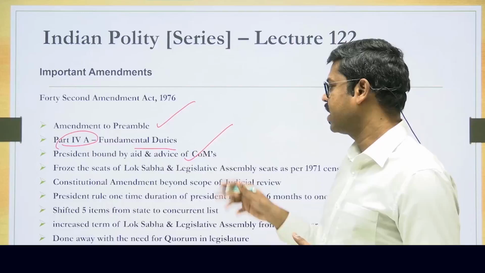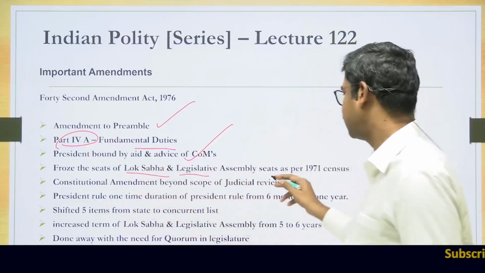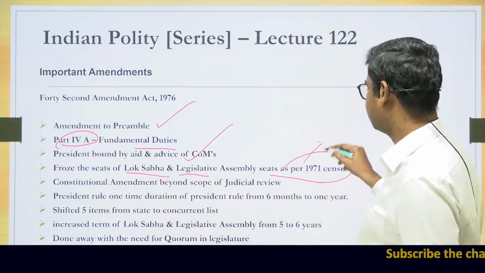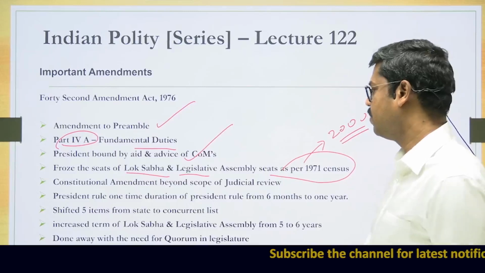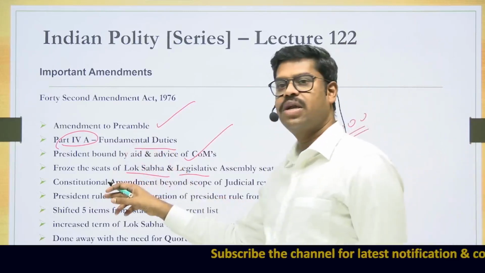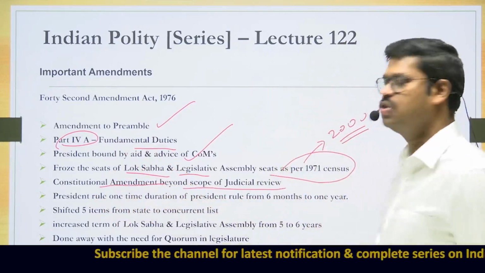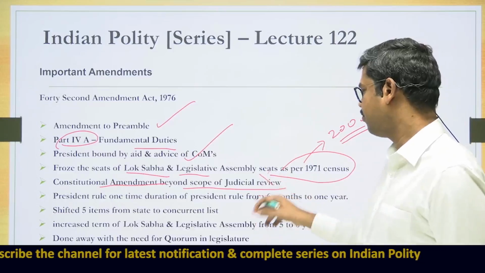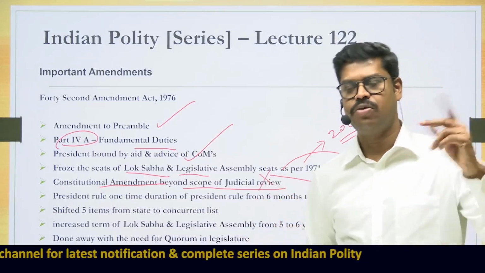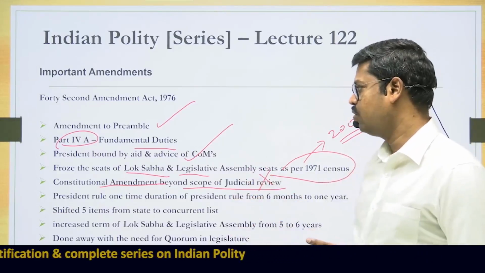In fact, the 42nd Constitutional Amendment Act froze the number of seats in the Lok Sabha and in the legislative assemblies based on the 1971 census till the year 2000. And it is the 42nd Constitutional Amendment Act which said any constitutional amendment is beyond the scope of judicial review. That means they cannot be challenged in a court of law. But this portion of the 42nd Constitutional Amendment Act was subsequently struck down by the Supreme Court in the Minerva Mills case. So therefore, this does not continue to exist.